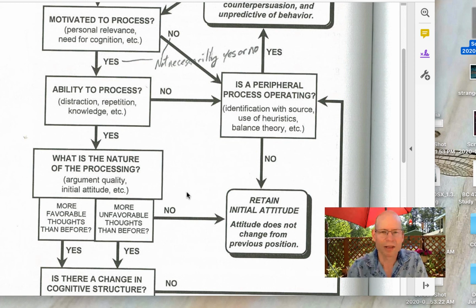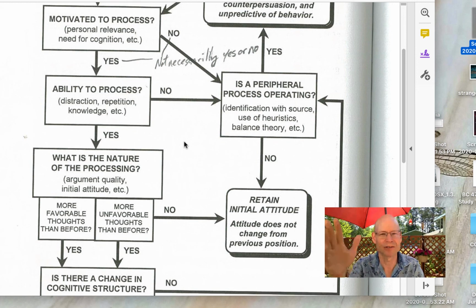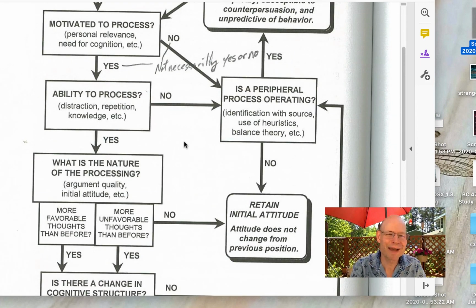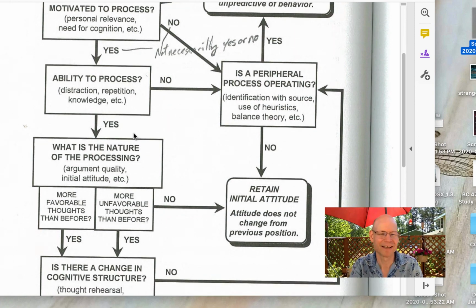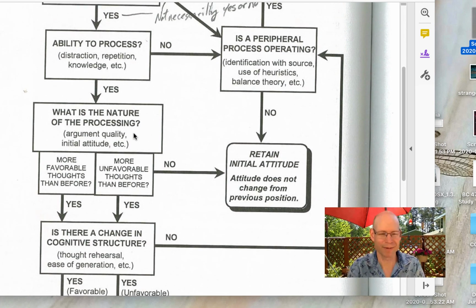Now let's get central here. Time to stop, elaborate, and listen. Is that how it goes? Anyway, it's an old Ice Baby from the 90s, 80s, something. If you have motivation to process and the ability to process, it's central time. I was going to say showtime. It's showtime. Then you think, well, what is the nature of the processing?